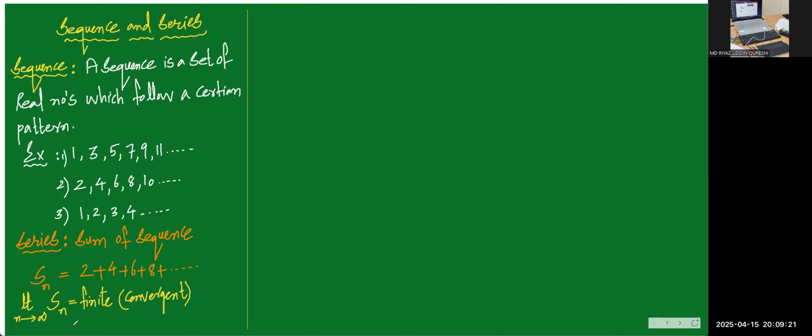In the same case, if the answer is not a finite value but either plus or minus infinity, then we say the series is divergent. If it approaches some value, then convergent. If it approaches infinity, then divergent. So there are actually four definitions: sequence, series, convergent and divergent.